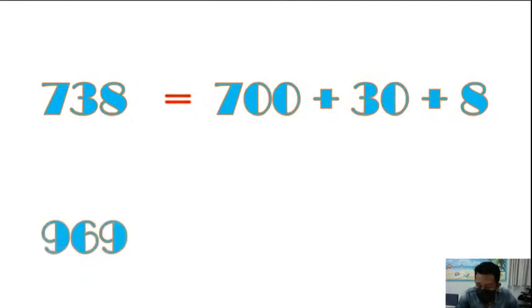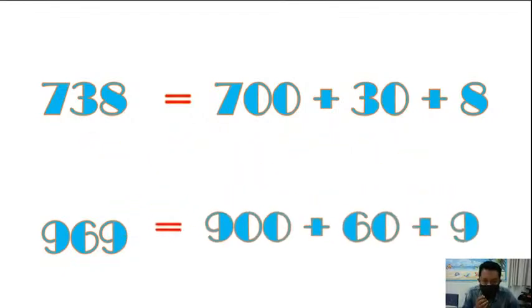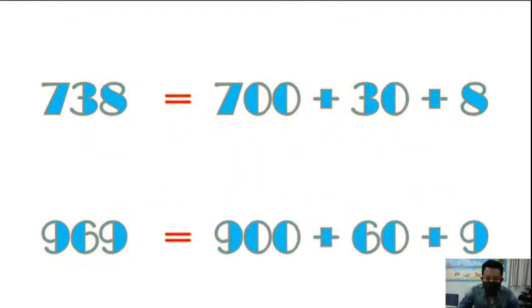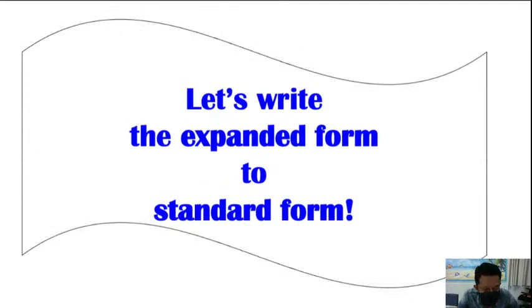Similarly, 969 equals 900 plus 60 plus 9. This is all about expanded form. After this, let's write the expanded form to standard form. So what is standard form? The number is the standard form. So let's see the example.